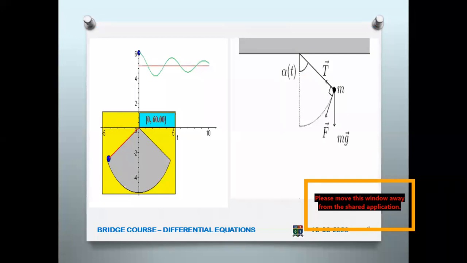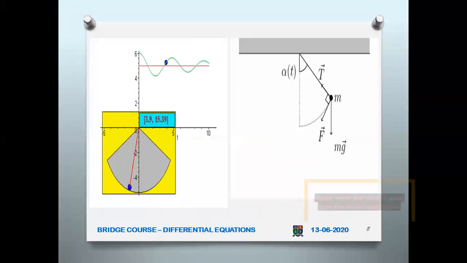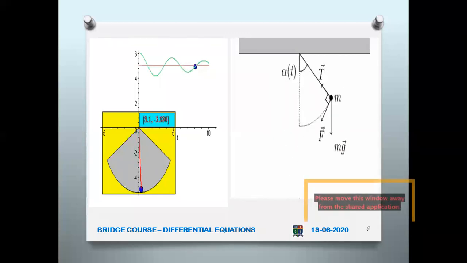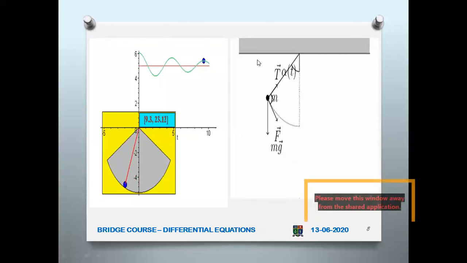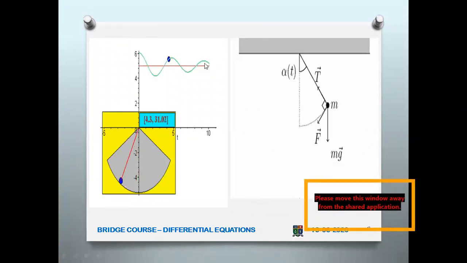So now here you can see a simple pendulum, right? This pendulum has a force acting on it, with an angle of alpha of t. Here you can see that a wave is formed according to the movement of this pendulum.